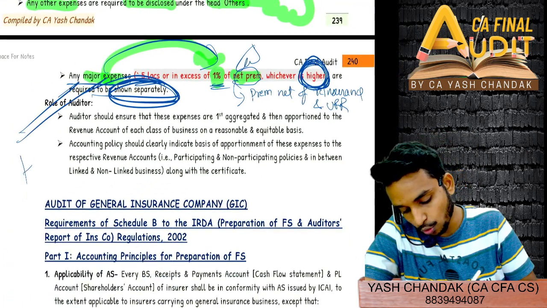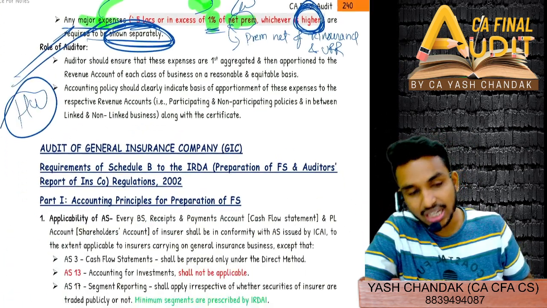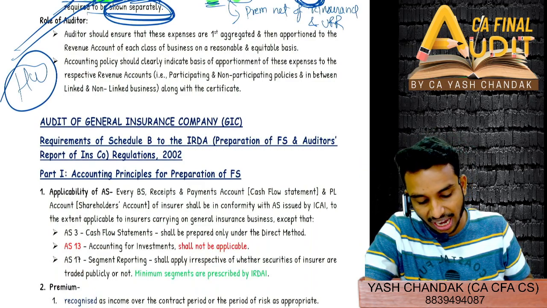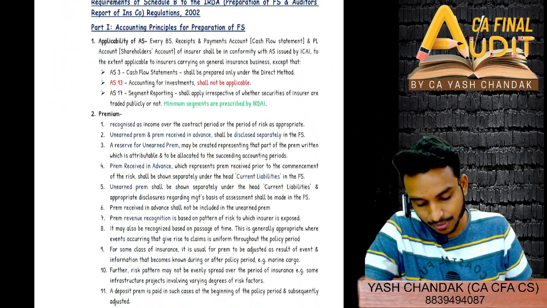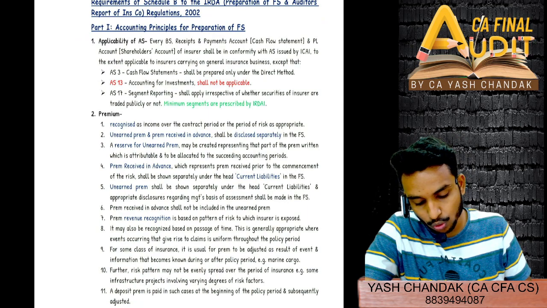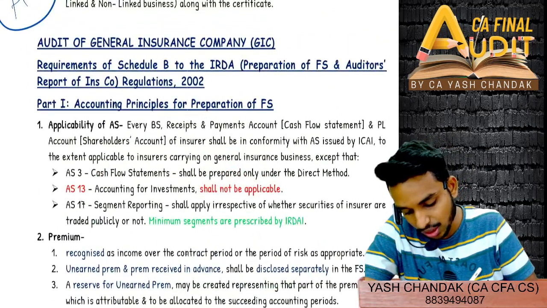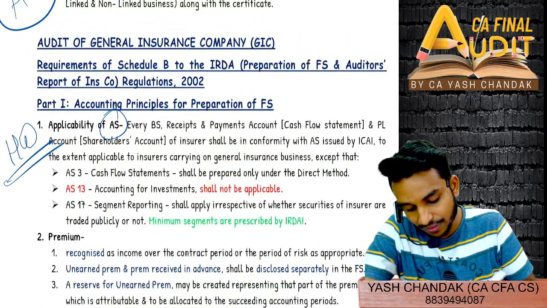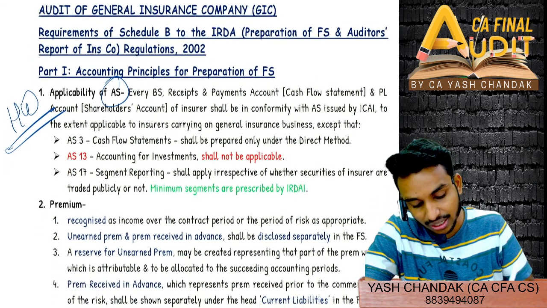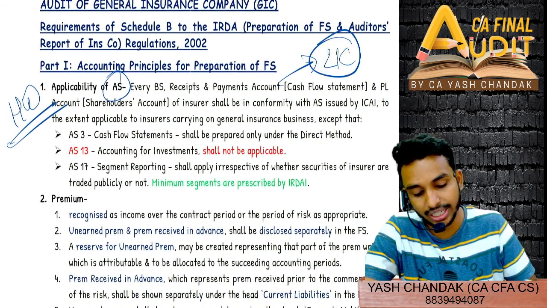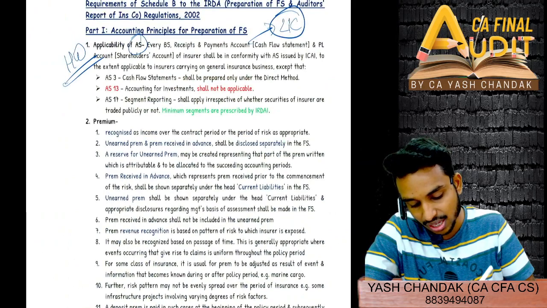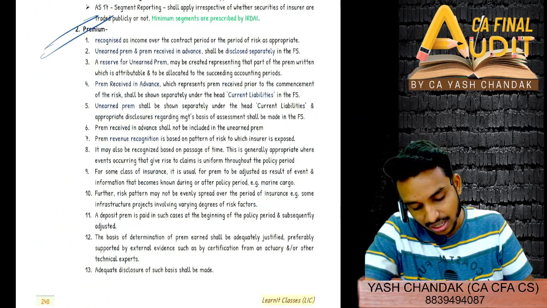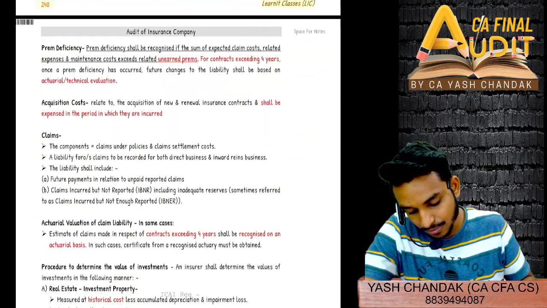So the role of the auditor is your homework. We will start with the audit of GIC, General Insurance Company, from tomorrow. One more homework I'll give you. You are already aware of the applicability of AS; if you have read it in LIC already, you have read it. Premium you have also already read, so go through the premium section.